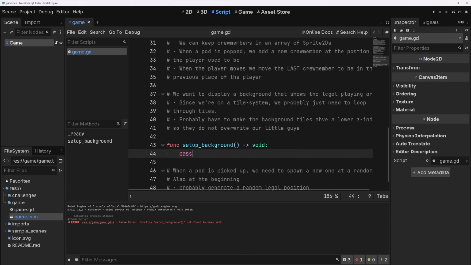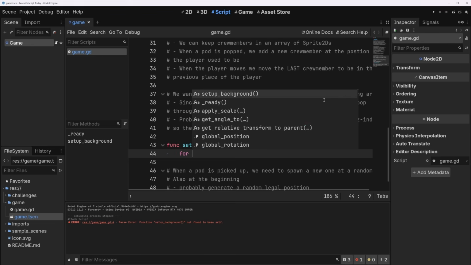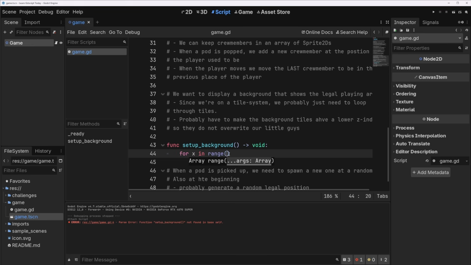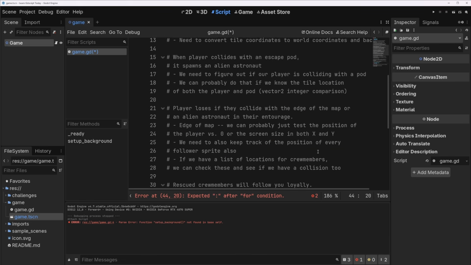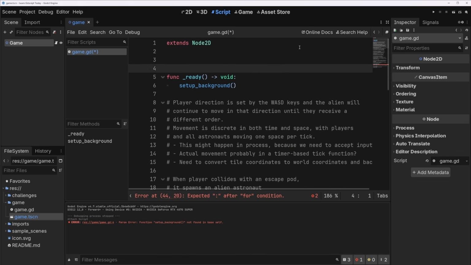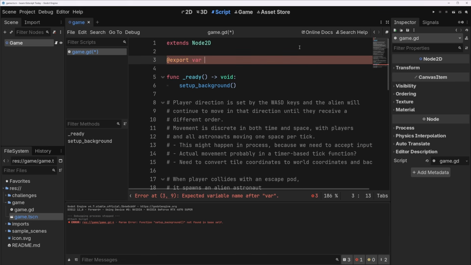Now, what do we need to do in here? Well, I think we need to go through some sort of loop and place a tile at every combination of X and Y in a grid. So let's do that. We're going to do a for loop. We'll do for x in range. And what are we ranging over? Well, we need to decide on the size of our arena here. So let's do that. I'm going to go up here. I'm going to make a new export var. It'll be game_size.